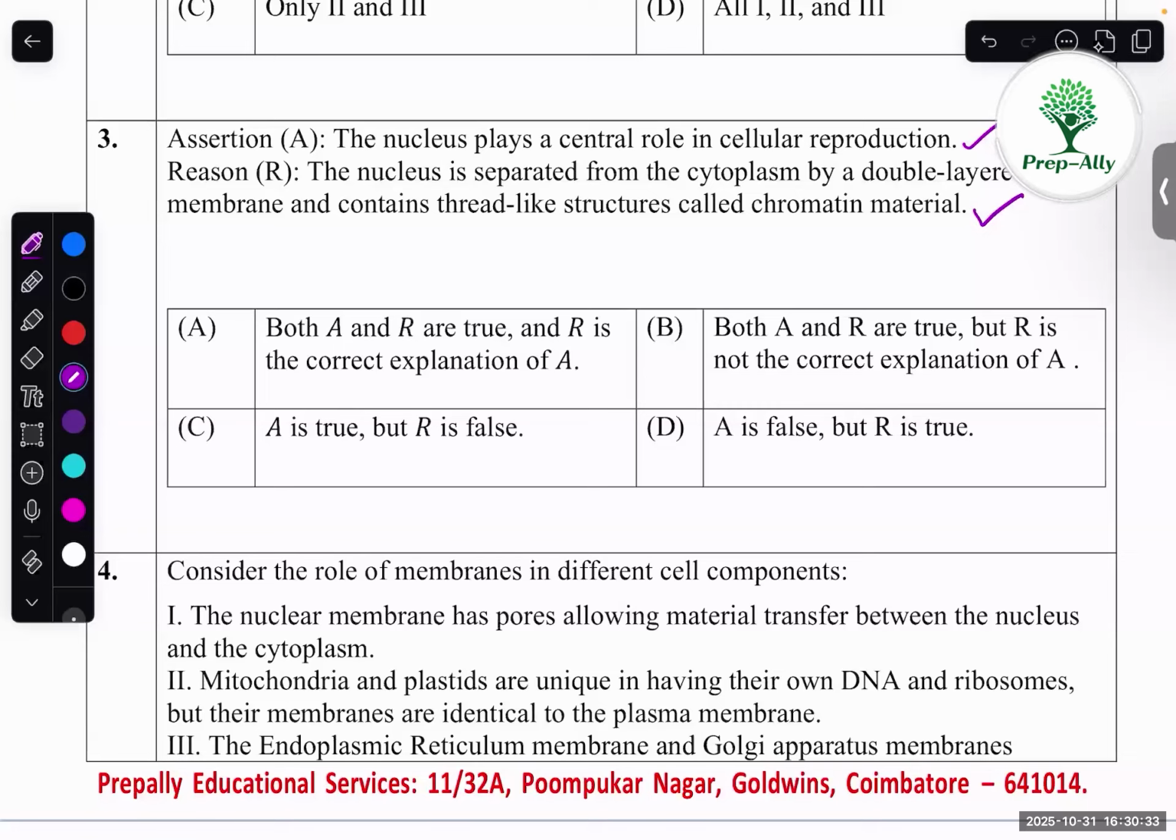Okay. The nucleus is separated from cytoplasm by a double-layered membrane and contains thread-like structures called chromatin. Both statements are correct, but the reason doesn't explain the assertion, because chromatin is a part. They are talking about chromatin, not because of the chromatin, so they don't directly explain. Okay, so option will be B.